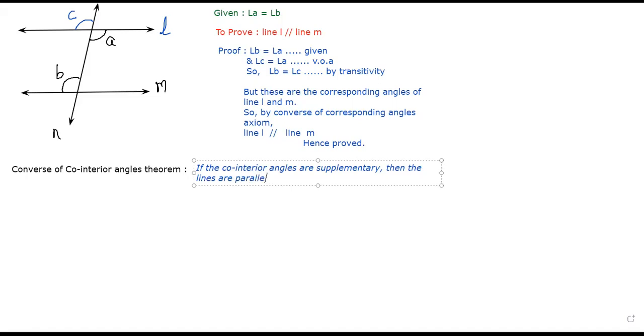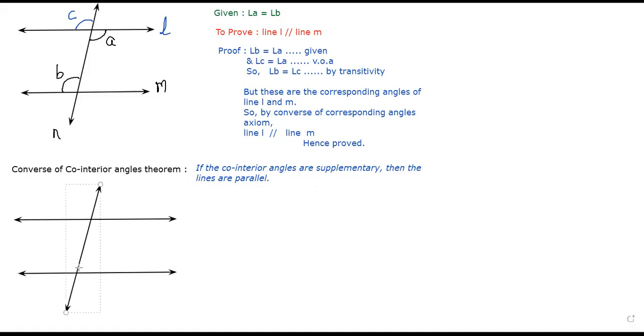So now what have they given to us? They have given that the angles are supplementary. You have to prove that the lines are parallel. When can the lines be parallel? Children, when can the lines be parallel? According to corresponding angles, if the corresponding angles are equal, then the lines can be parallel. Yes or no? Yes. Or, as we have just seen, alternate angles. So either the alternate angles should be equal or the corresponding angles should be equal.